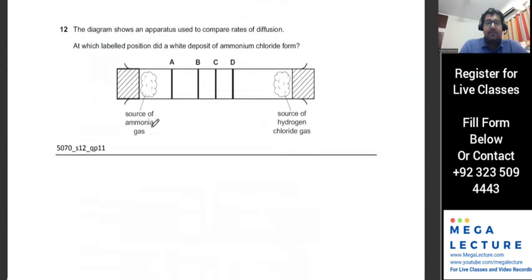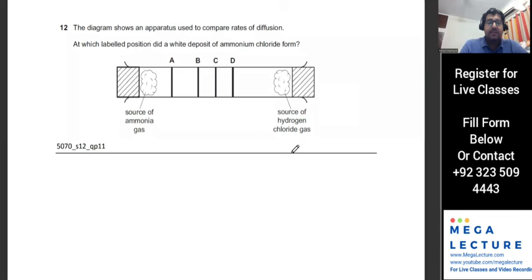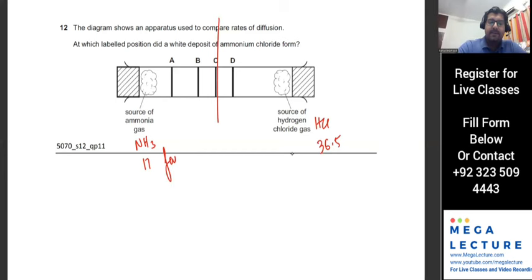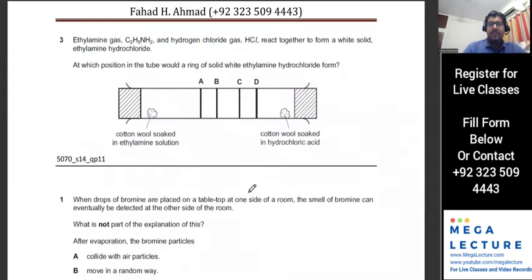Anyways, this one, this is the same question. So this was about HCl, right? This is ammonia. So this was 17, right? This was 36.5. The answer is D. Instead of meeting in the middle, this is going to be faster. It will travel faster, so it's going to cover a longer distance. So it's going to reach D. They're going to meet at D. One of them is faster. So what about this one now?